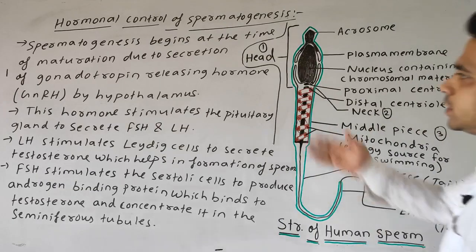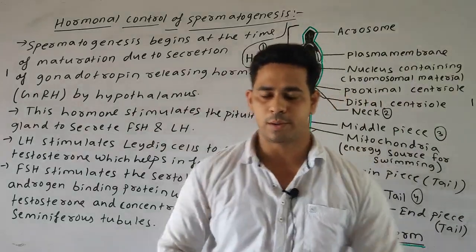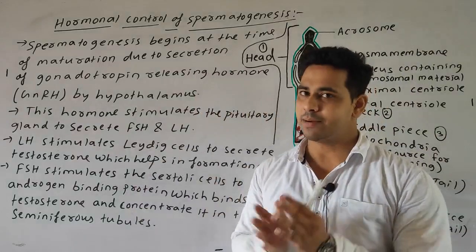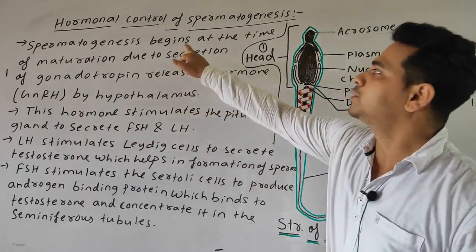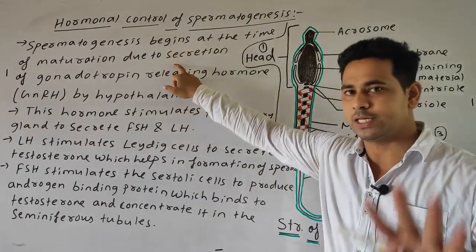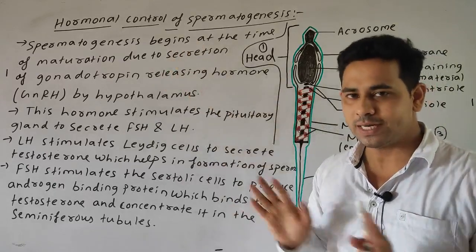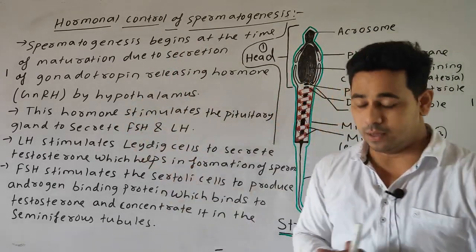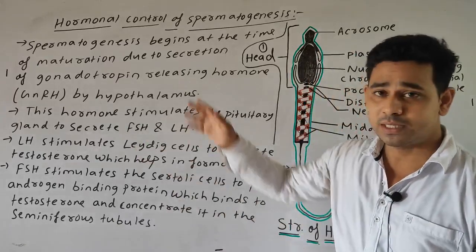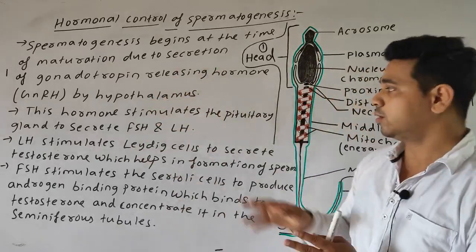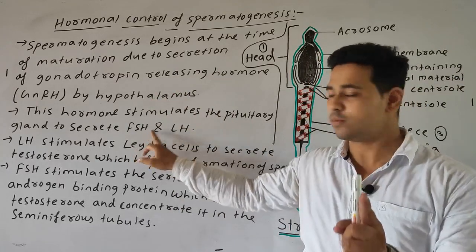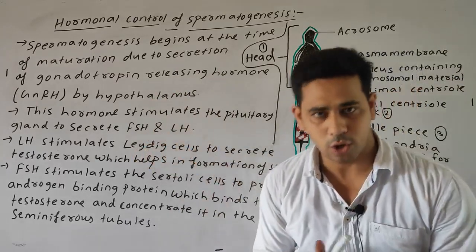So lastly students, the theory part of the hormonal control of spermatogenesis. As I have said, spermatogenesis begins at the time of maturation due to secretion of the gonadotropin releasing hormone, that is the GnRH, by the hypothalamus, okay. This hormone stimulates the pituitary gland to secrete the FSH or the follicle stimulating hormone and the LH or the luteinizing hormone, okay.